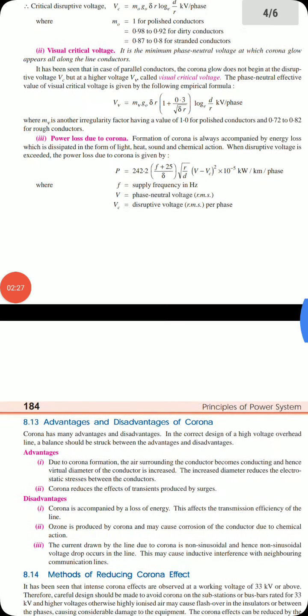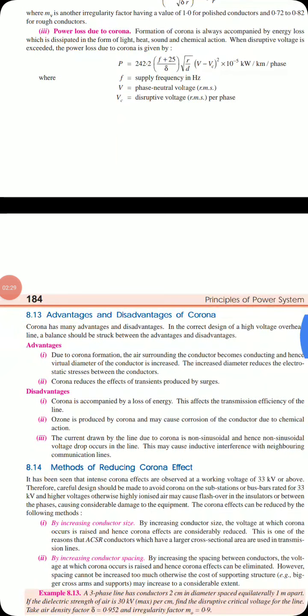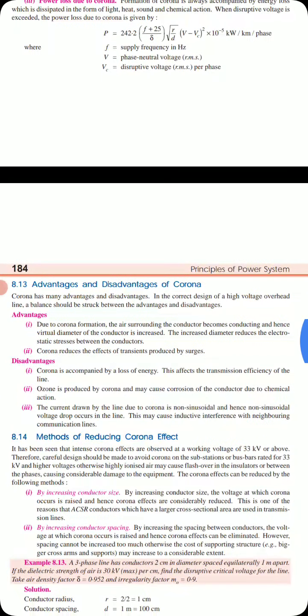Before solving the problem, let us see the advantages and disadvantages of corona. Anything in the universe has its own advantages and disadvantages. The first advantage: due to corona formation, the air surrounding the conductor becomes conducting, hence the virtual diameter of the conductor is increased.